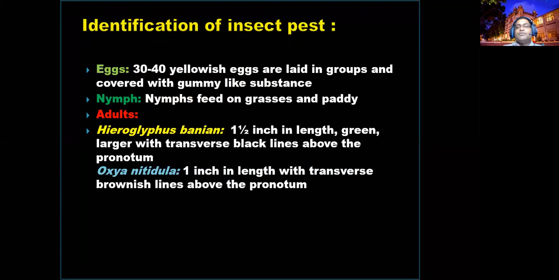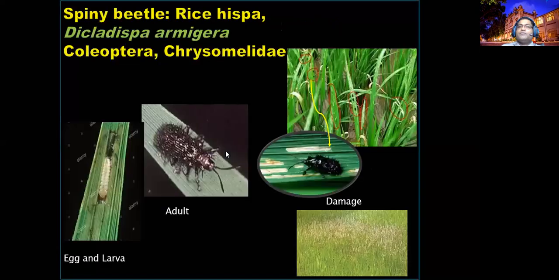Otherwise, there will not be a problem with this pest. So the Hieroglyphus banian identification character is a half-inch long, greenish layer with transverse black lines on the pronotum, the thorax. Identification of the adult characters.